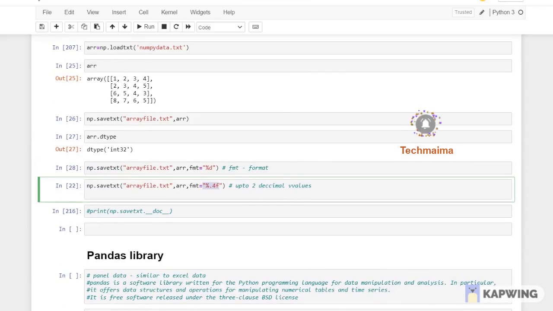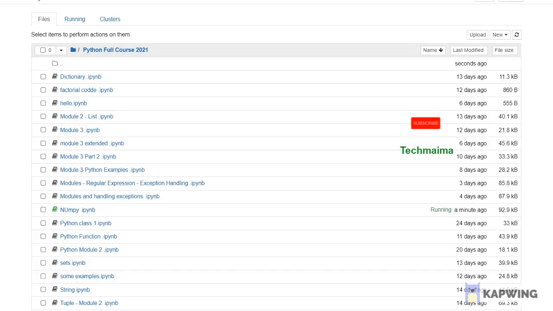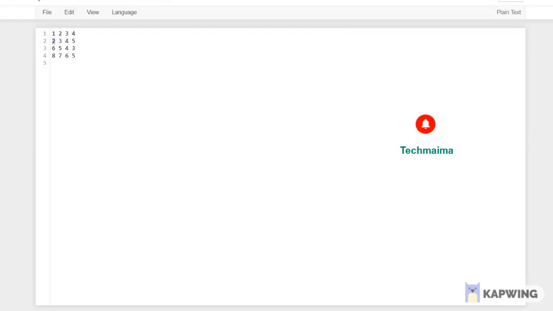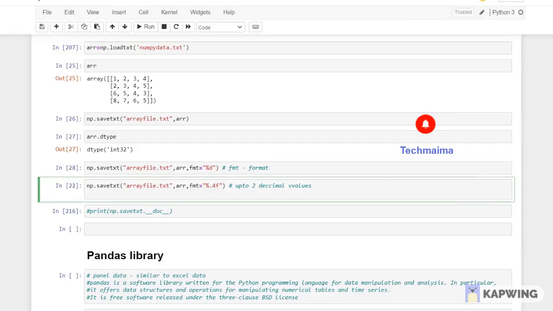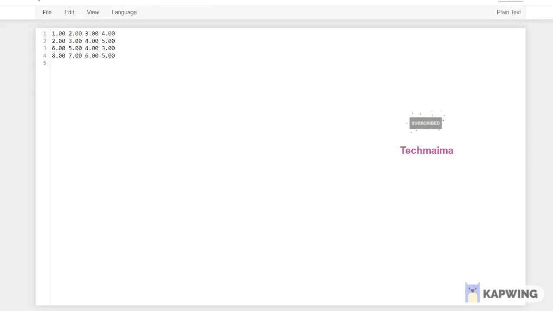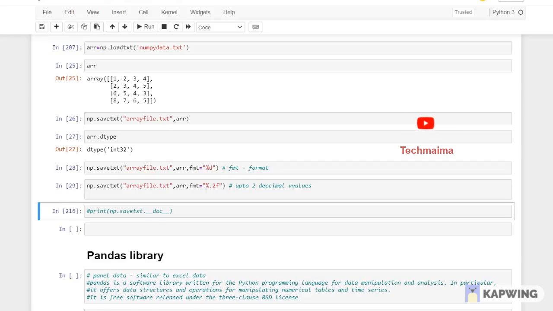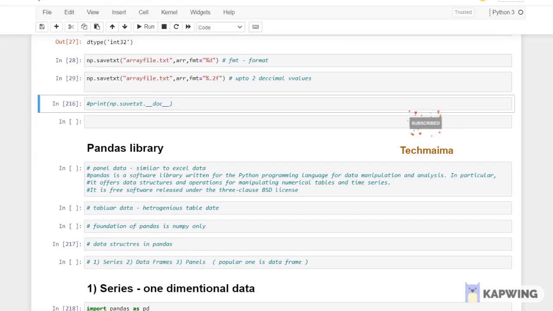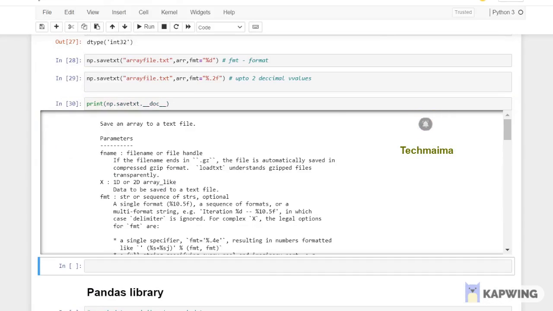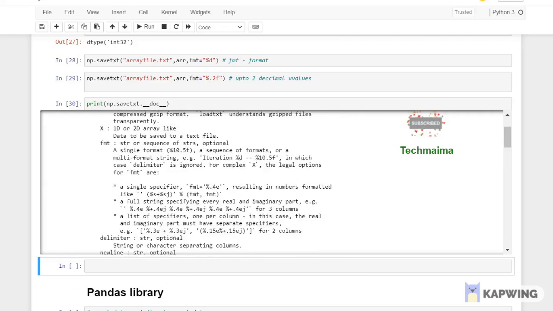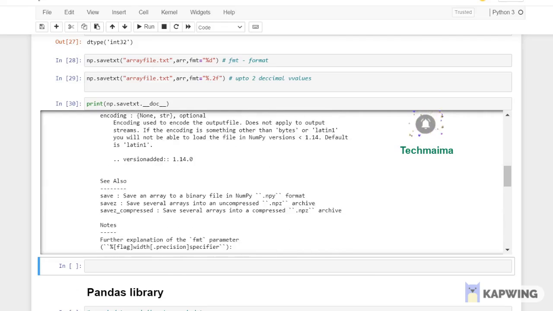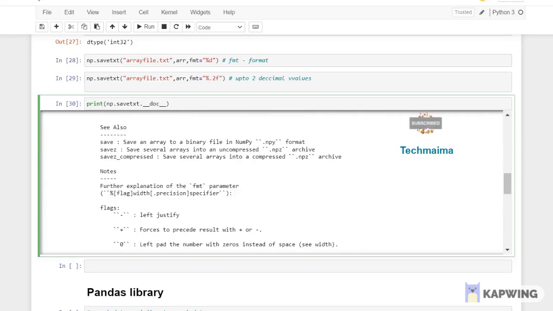Okay, the next line of code is for your additional knowledge. %.4f means after the original value, here 1 is the original value, 2 is the absolute value, right? Afterwards it will give you 4 decimal values like 0 0 0 0. That is how I have written it. If you give 2 here, it will give 2 decimal values. Run this. If you refresh, see, 1.00, 2 decimal values, right? So this is how it will work. Okay, you can refer to all the functions available inside savetxt. Give the help function to read how it will work. See, fmt, delimiter, newline, header, footer, encoding.